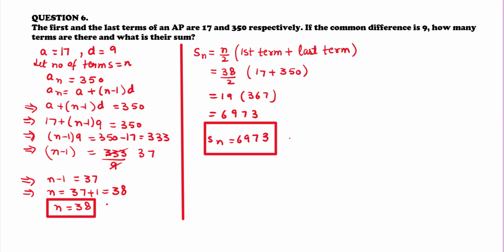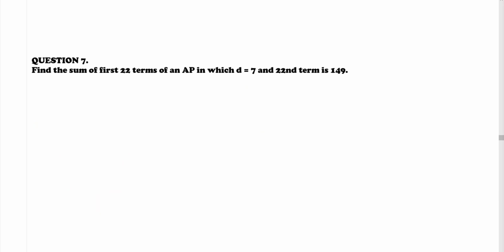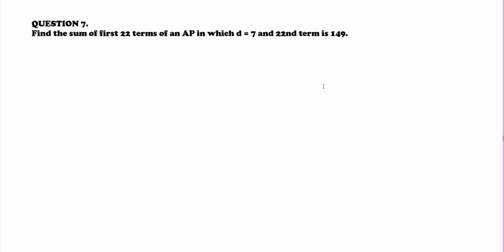6973. Question 7. Find the sum of first 22 terms of an AP in which D is equal to 7 and the 22nd term is 149. So let's solve it. What is given is the common difference, that is D. D is equal to 7. And let the first term of the AP be A and n is equal to 22. So what is the value of A22? It is 149. This is given.